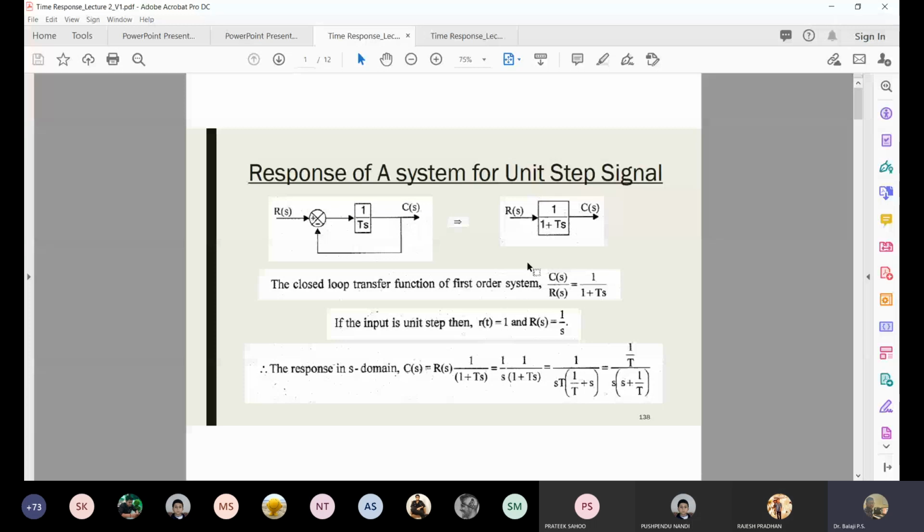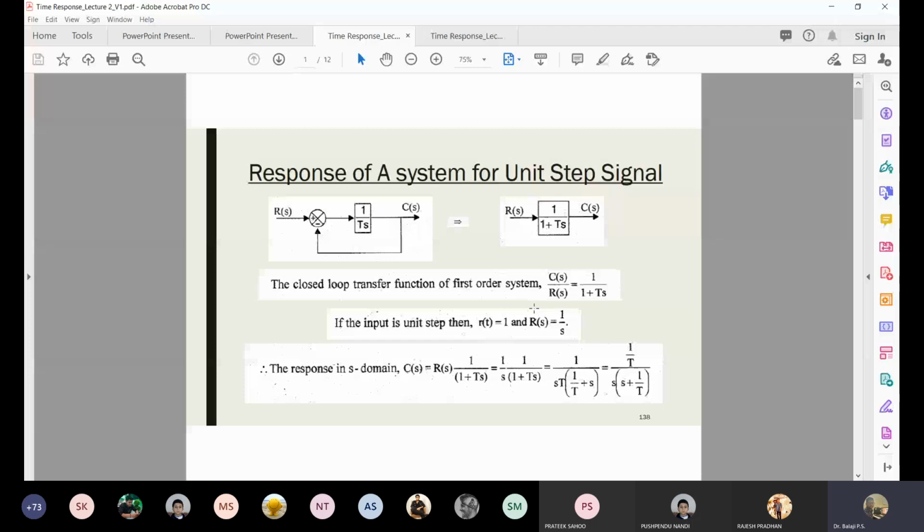Now how to find C of S? Multiply R of S cross diagonally with the transfer function. But what is our input now? As per the question, my input is unit step. For unit step, what is my R of S? You can go to the table and refer to it. For unit step function, you can see it is 1 by S.